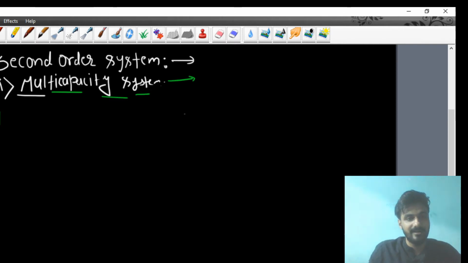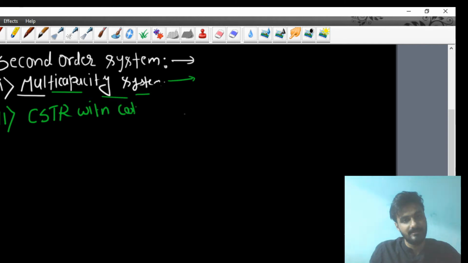Second, I am writing here continuous stirred tank reactor, CSTR, with cooling jacket. Third type of system, my dear students, in this category, is the inherently second order system.